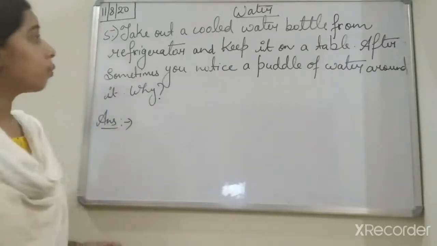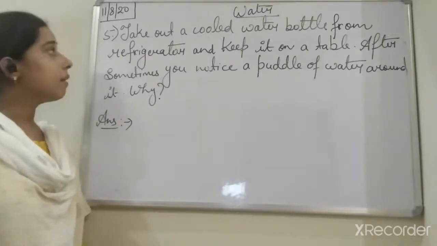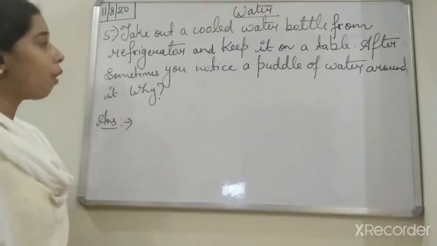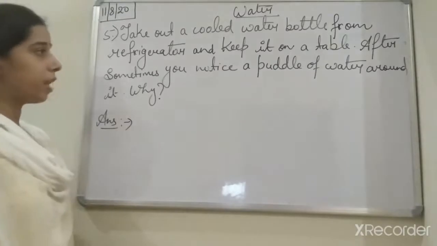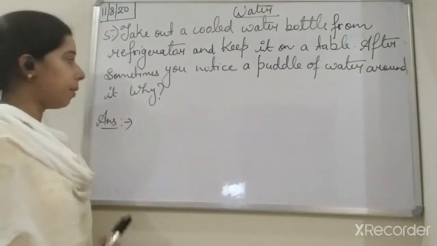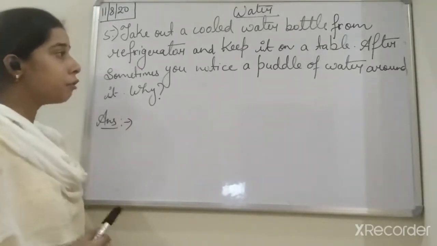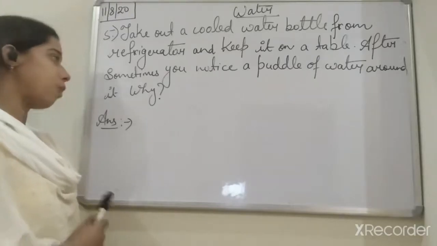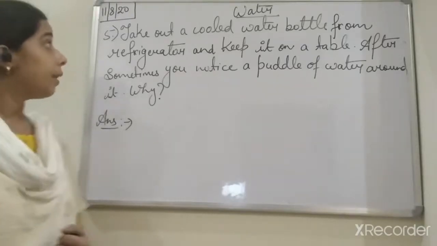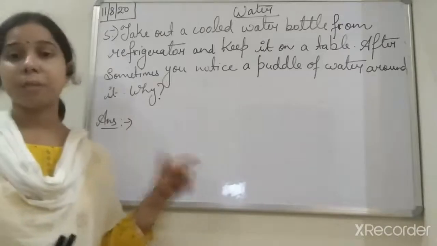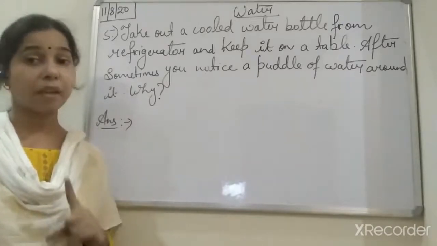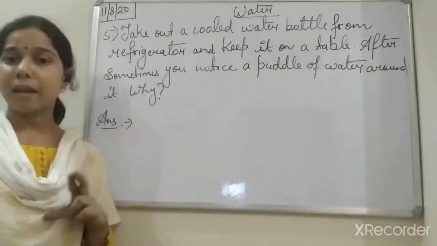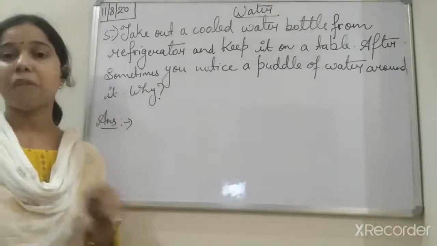So you see here students, the fifth question is: take out a cooled water bottle from the refrigerator and keep it on a table. After some time, you notice a puddle of water around it. Why? This is very similar to the demonstration we had done with the glass of water consisting of an iceberg.